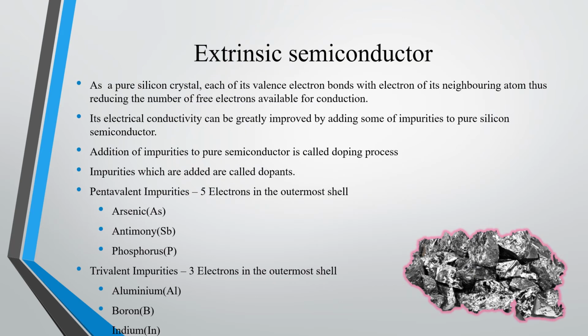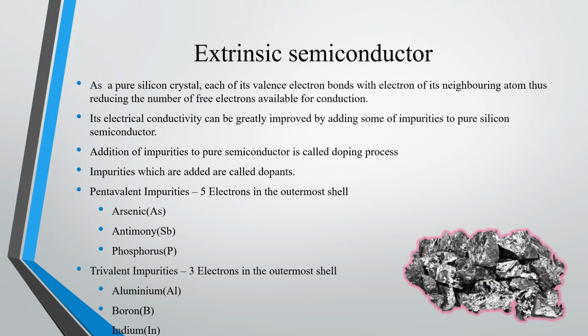As already discussed, in a pure silicon crystal, each valence electron bonds with an electron of its neighboring atoms. Thus, the number of free electrons available for conduction is very, very less. So, electrical conductivity is greatly reduced.